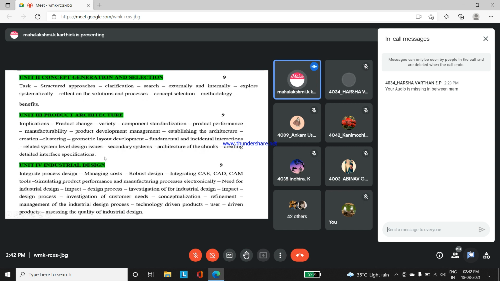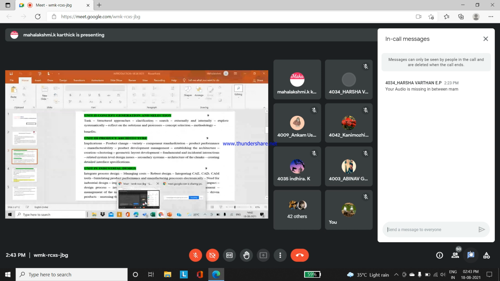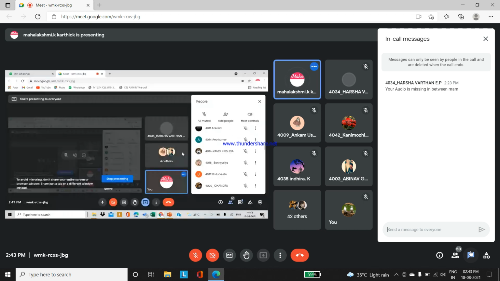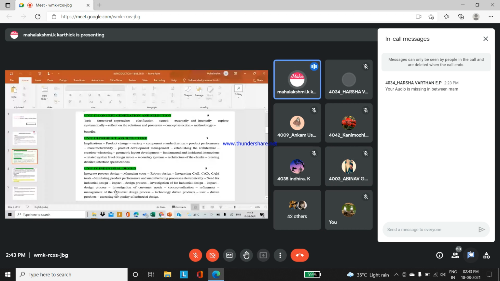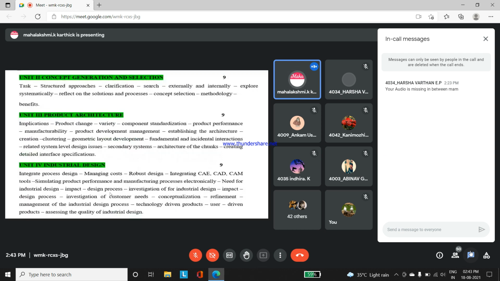Kindly reply. Students, kindly reply. Are you all in the link? Aravind? Abhinav, yes? Able to understand the unit-wise concepts, ma'am? Yes, ma'am. Okay.